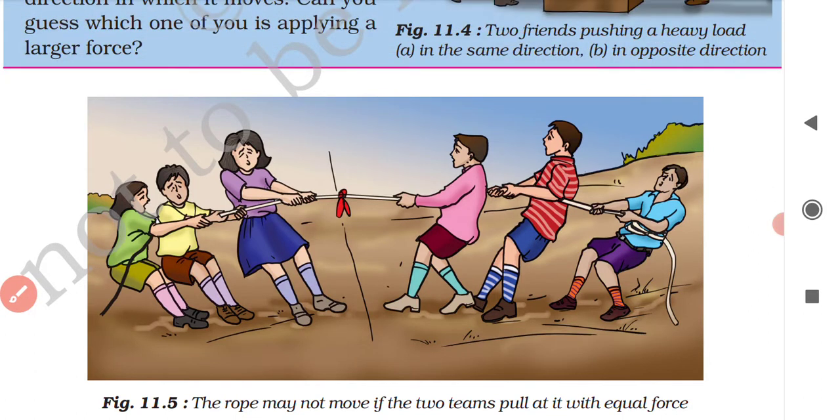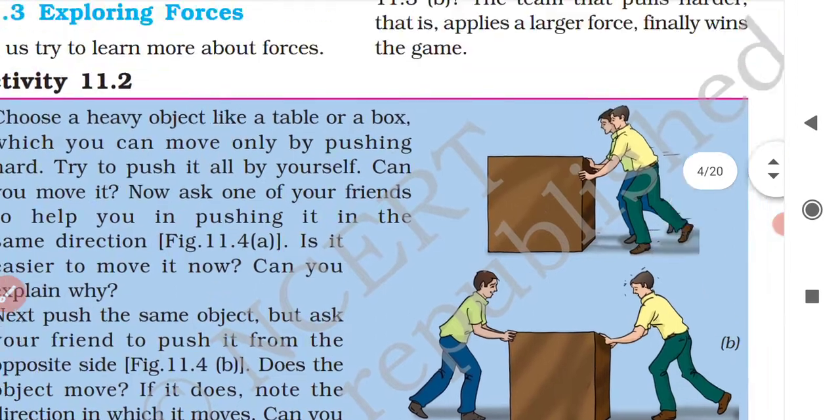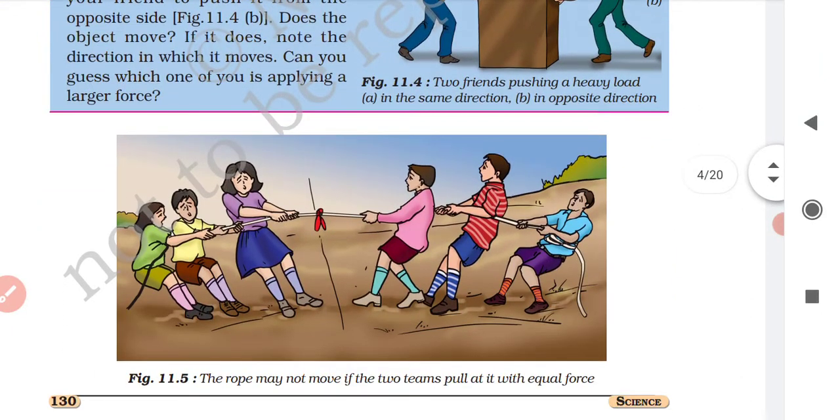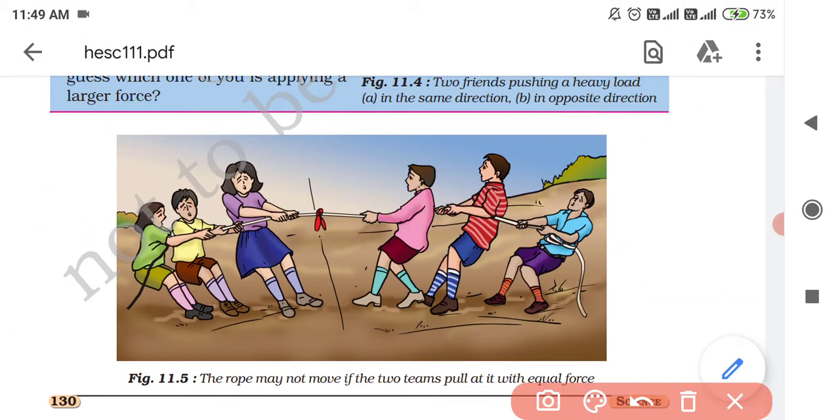Next, figure 11.5. Here you see the rope tug of war, in the game of tug of war. There is a paragraph given related to this figure. Have you ever seen a game of tug of war? Yes, we have seen. So in this game, two teams pull at a rope in opposite directions. Yes, two teams will pull the rope from opposite directions. This team is pulling towards them, and this team is pulling towards them.